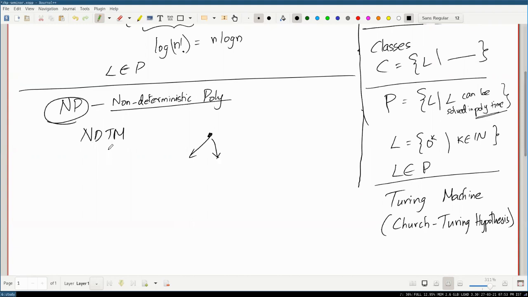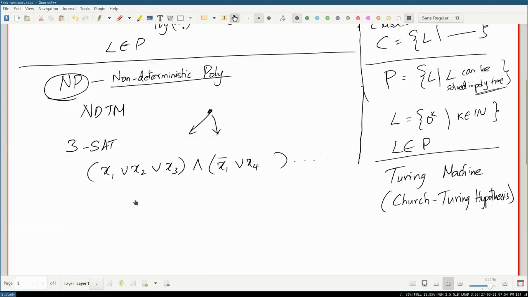So if you can construct an NDTM such that it does that, it's slightly more powerful than a normal Turing machine, which can only keep running one path of computation. So a nice example for this is, let's say you want to solve 3SAT. Okay, so you have some Boolean formula like this, a long Boolean formula of length n with n variables and m clauses, right?